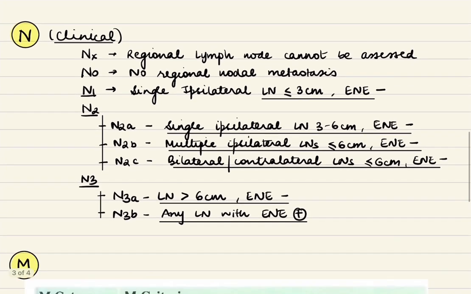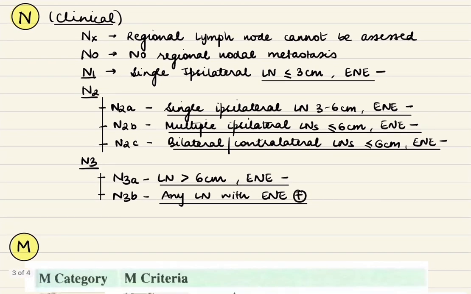Now coming to the clinical N staging. The N staging is clinical and pathological. We will discuss the clinical N staging. So NX being when the node cannot be assessed, and N0 when there is no regional nodal metastasis. Now N1 being single ipsilateral lymph node less than 3 centimeters and without extranodal extension. Now, ipsilateral means ipsilateral to the site of the primary tumor.